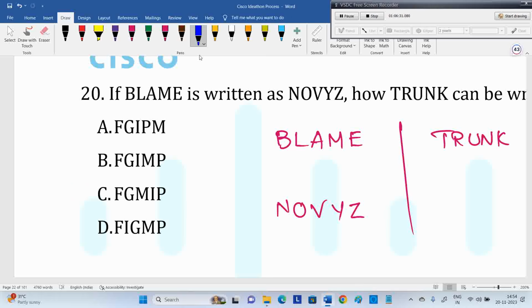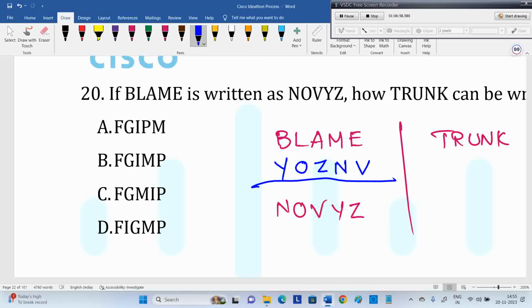When finding the original logic is difficult, they changed something there. I'll let you know this is opposite pairs put in alphabetical order. What is that, sir? First of all, B's opposite pair is Y. L's opposite pair is O. A's opposite pair is Z. M's opposite pair, E's opposite pair is, then they put them in alphabetical order.